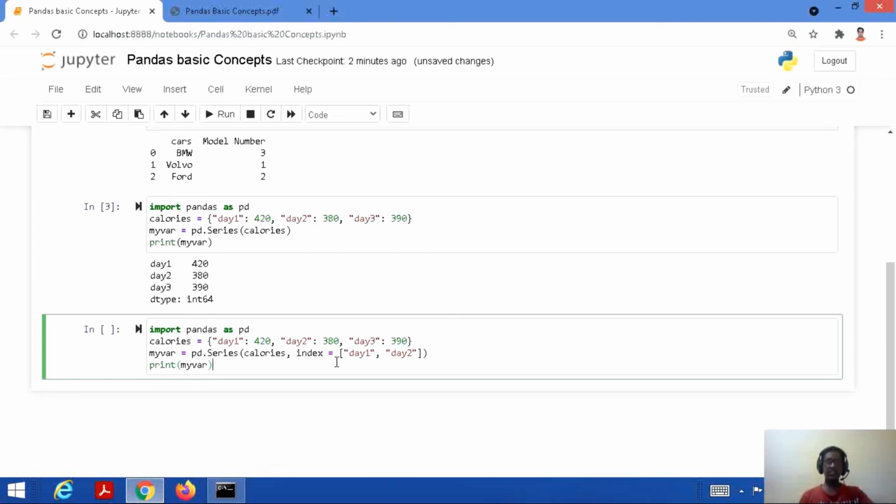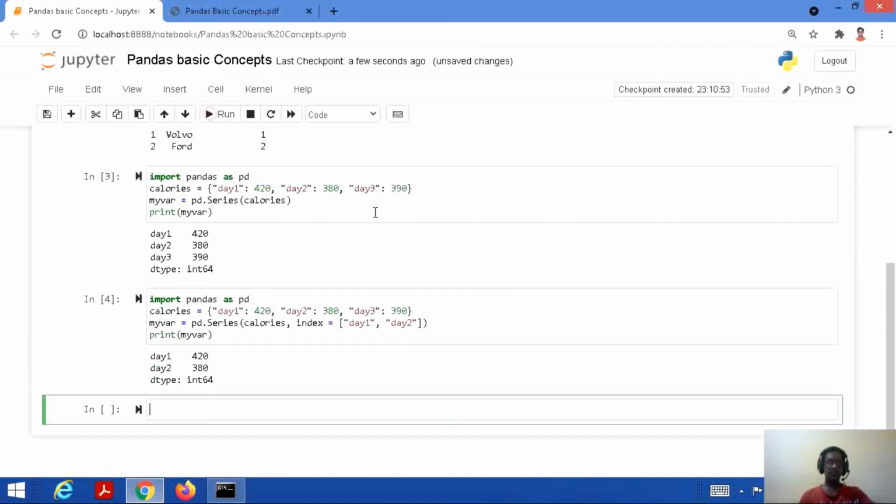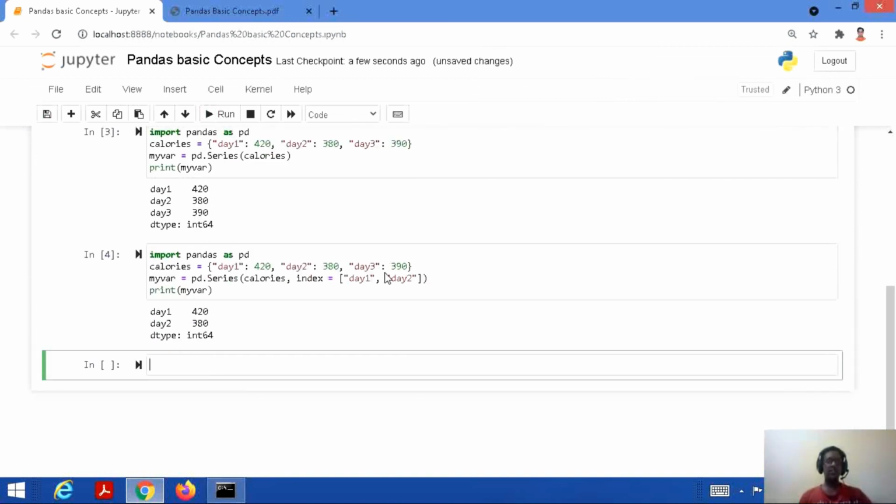Okay, that means we are assigning these two values to the index. Okay, and then we are printing the value of my var. Okay, so let's save this code and run this code. So here it is. Instead of printing the complete values in the series, it printed only the two values, that is day 1 and day 2, which were assigned to the index. Okay, and only these values have been printed, day 1 as 420 and day 2 as 380. Okay, so this is how we can perform certain operations on series also.